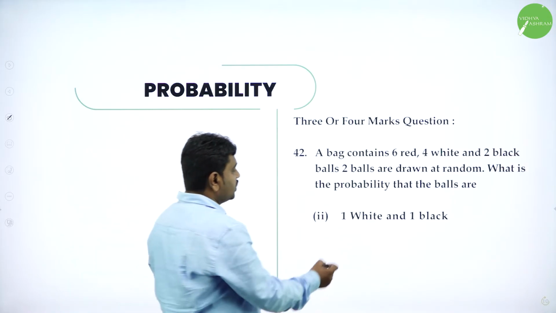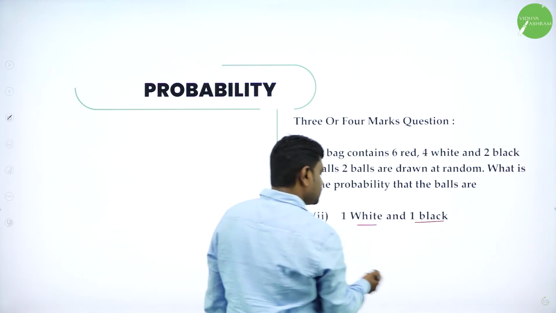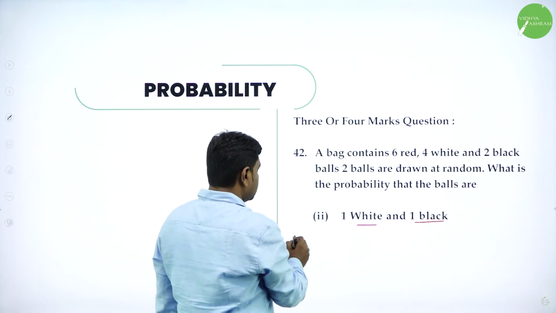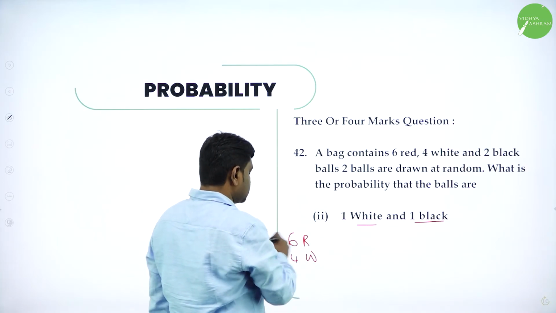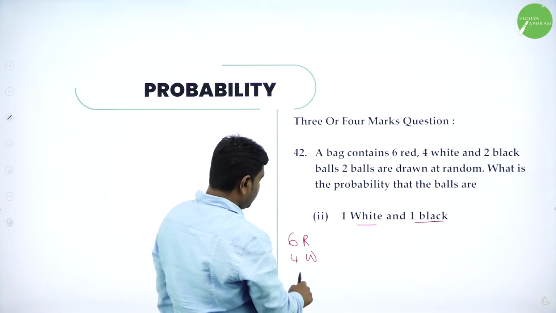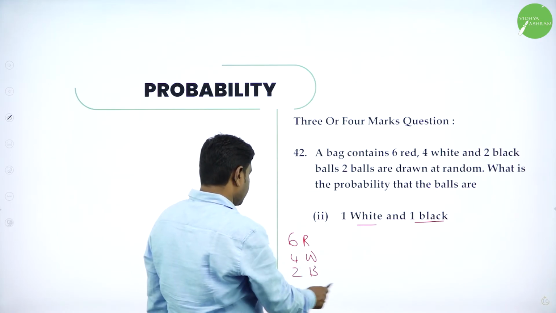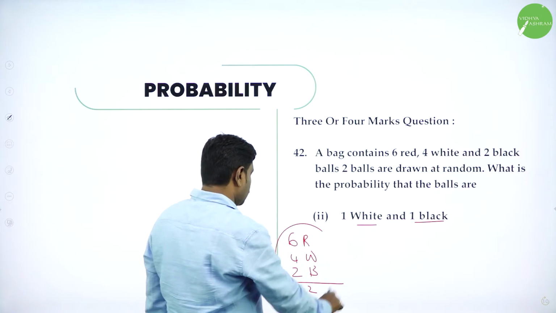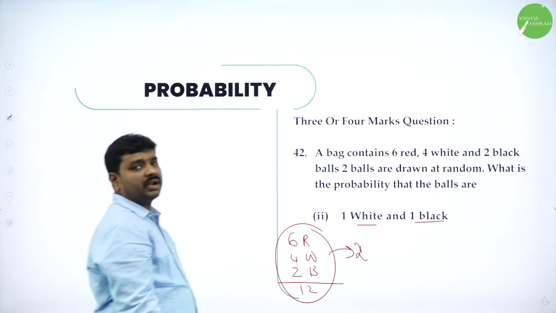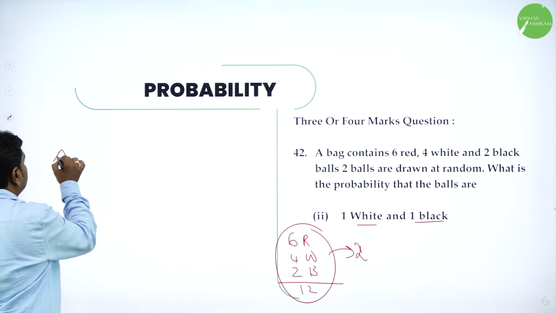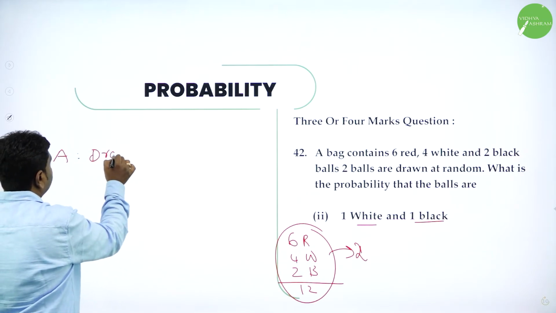Next, the second case is 1 white, 1 black. Same story, so same problem. 6 red balls. And how many white balls? 4 white balls. How many black balls? 2 black balls. And total how many? 12 total balls. How many should you draw? 2 you should draw, such that 1 white, 1 black. So event A is what? Drawing 1 white and 1 black.